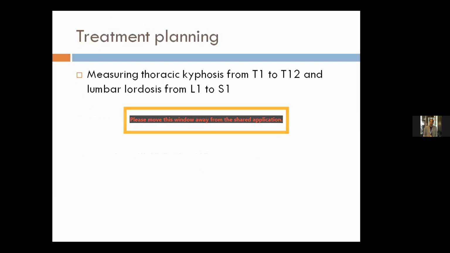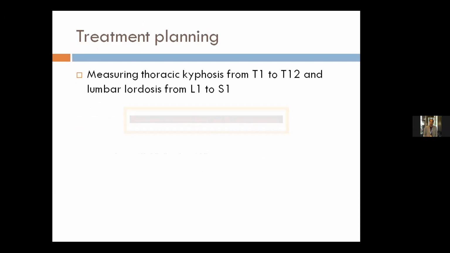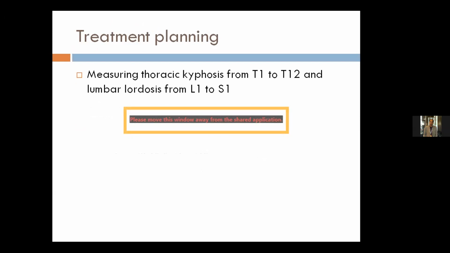Next thing in treatment planning we discussed is we want to give the lumbar lordosis so that the pelvic incidence minus lumbar lordosis value comes below 10. But planning how much lumbar lordosis to give from L1 to S1, or measuring thoracic kyphosis from T1 to T12 and lumbar lordosis from L1 to S1, is an oversimplification of the facts.